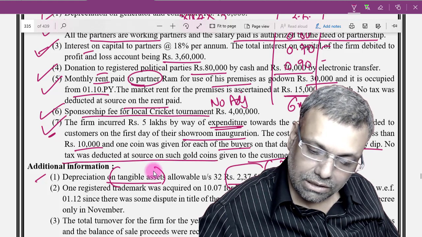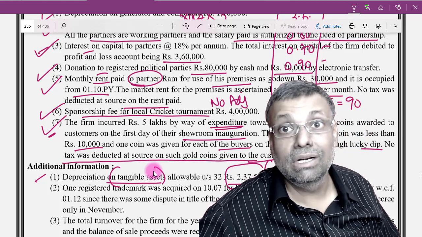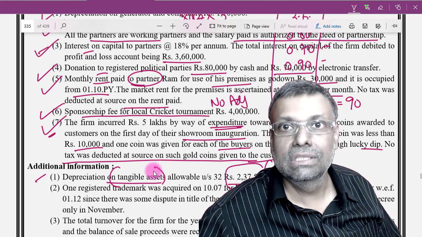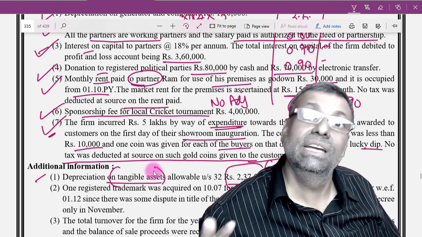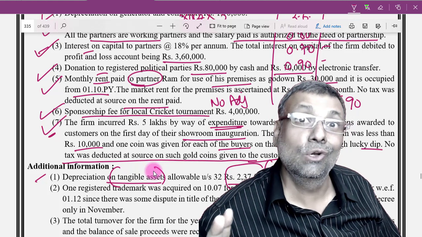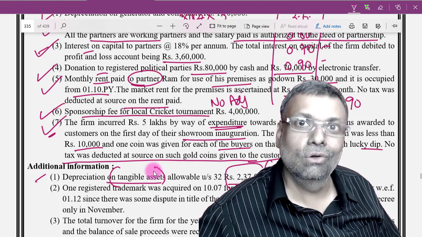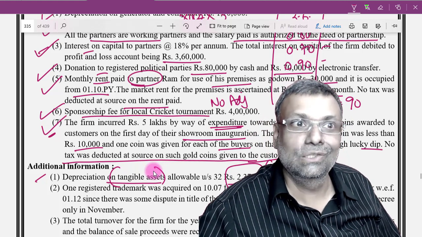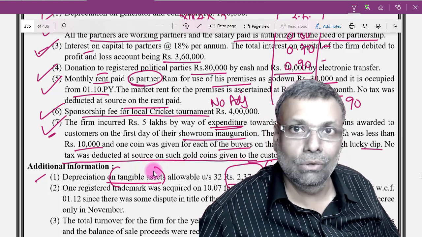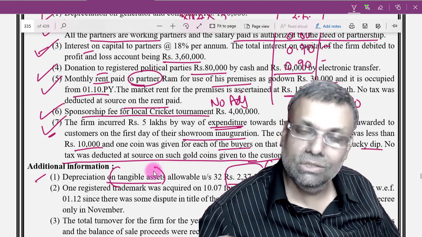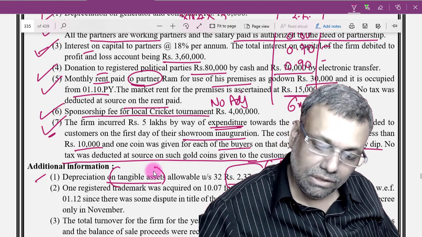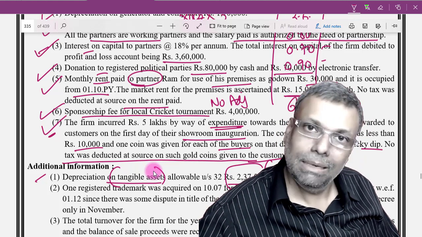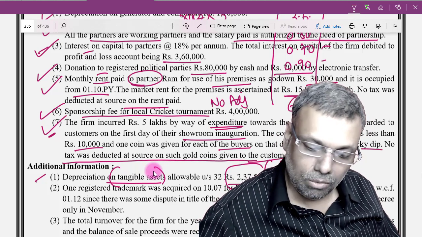No tax was deducted. See, in this particular case, you don't even require to deduct the tax. It is not a lucky draw. See, if it is a lucky draw winning from a lottery, then TDS provisions can come into picture. But this is not a lottery. This is only a draw. Okay, so that is one of the debatable points in the TDS chapter: can I say it is a lottery winning and TDS will be applicable? No, this is not a lottery winning. This is only a sales promotion scheme. So in this particular case, you cannot say that there is a non-compliance. That means everything is okay. Nothing is a non-compliance.